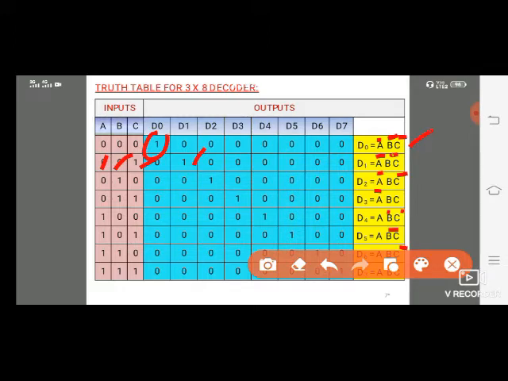Once again I will tell you, on the output side where 1 occurs, note down the values of the left hand side. In the left hand side, 0 is the indication of bar on the letter. So here A bar, B bar, C bar. Next A bar, B bar, C. Next one is A bar, B, C bar. Next one is A bar, B, C. Next one is A, B bar, C bar. Next one is A, B bar, C. Next one is A, B, C bar. And the last one is A, B, C.